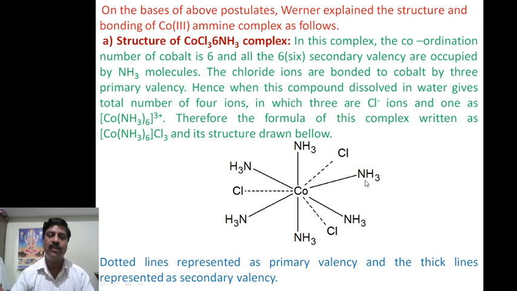The solid line is a donated bond, the secondary valency, and the dotted line is the primary valency, which is ionizable. So the 3 chlorides are simple ionizable ions. Dotted lines represent primary valency and thick lines represent secondary valency.